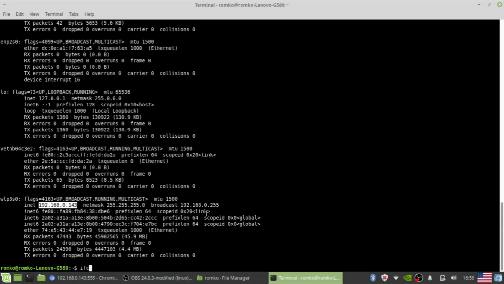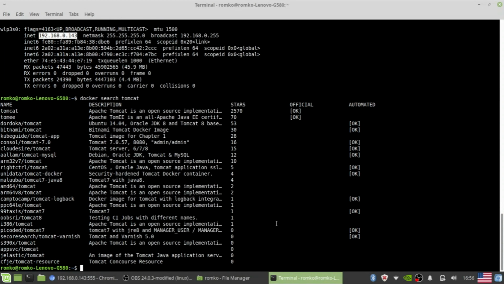Okay, let's start something else in parallel. For example, some application server. I would like to try Tomcat. Let's search for Tomcat. Yes, it exists. Docker run, daemon, port forwarding from 8080 to 777. Let it be. And Tomcat start.